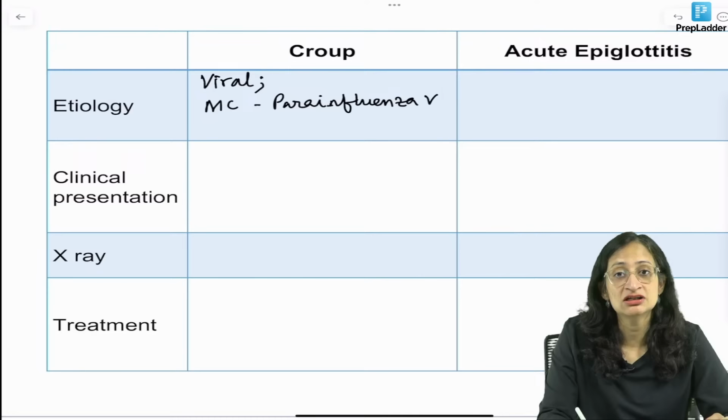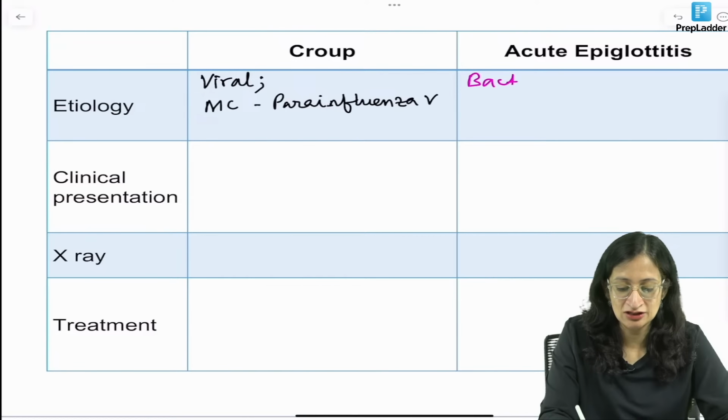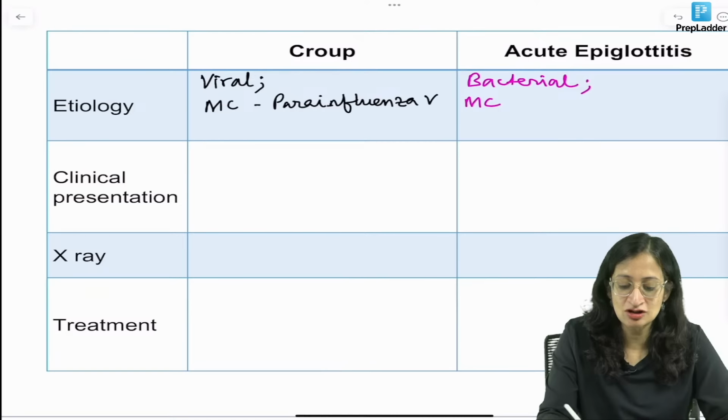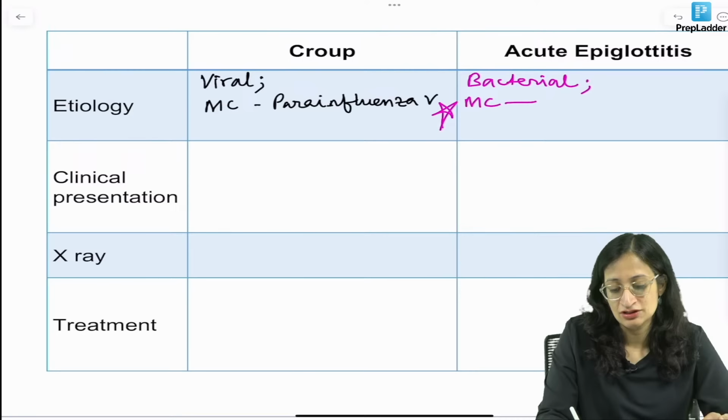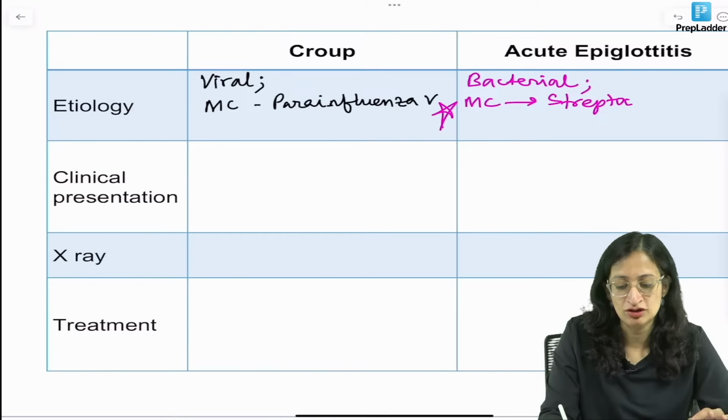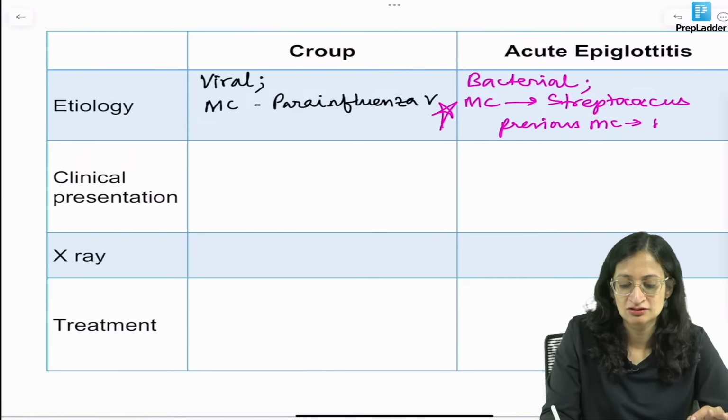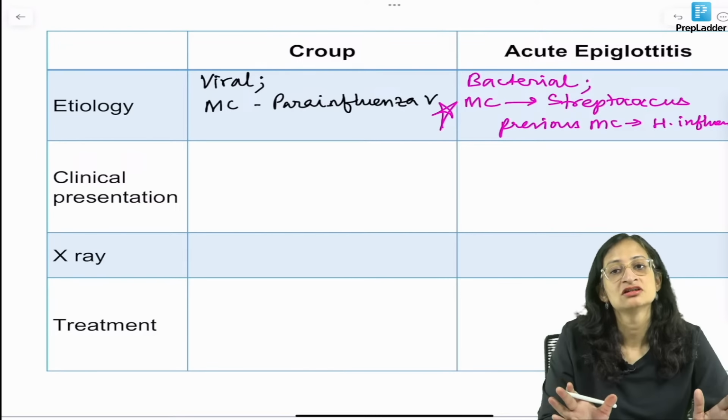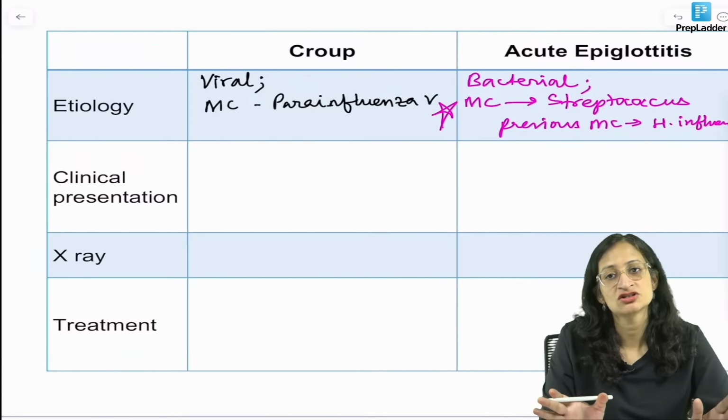What about acute epiglottitis? It is a bacterial illness. And the most common cause, this is a controversial question, but the most common cause in the immunized population now is believed to be streptococcus. Previously, the most common cause was H. influenzae. But now what is happening? We are giving the pentavalent vaccine to everyone, so H. influenzae vaccination we are already doing.